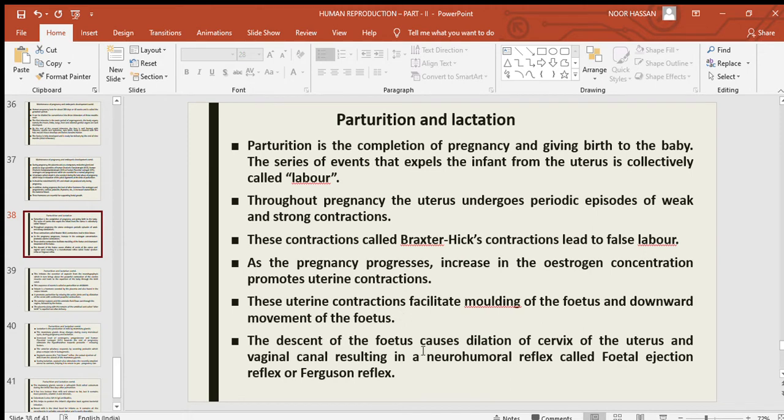The descent of the fetus causes dilation of the cervix, the uterus and vaginal canal, resulting in a neurohumoral reflex called the fetal ejection reflex or Ferguson reflex. That is the descent, the fetus moving down through the cervix and the vaginal canal.